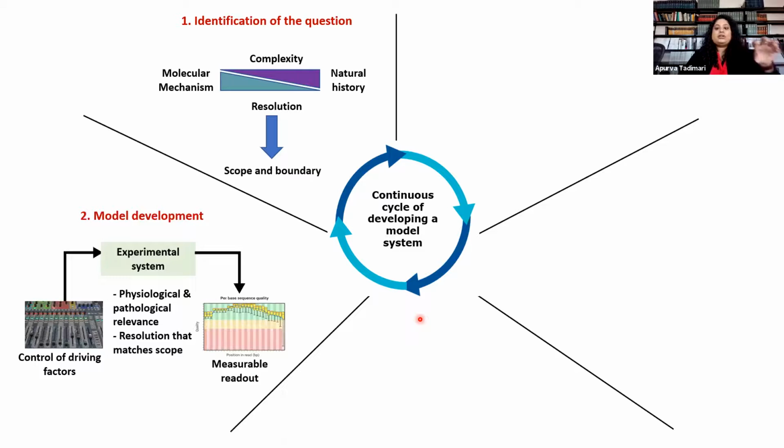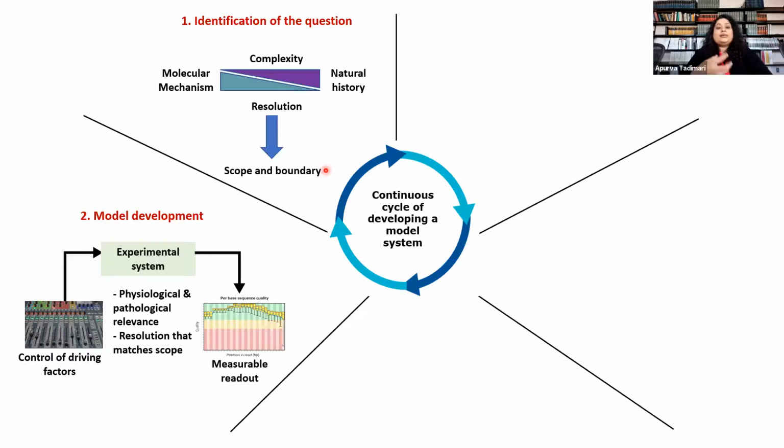Next is model building. To build a model, a physiologically and pathologically relevant system should be tailored to expand whatever you observe to the wide scope of your study. So the driving factors of the system, which is consistent with the parameters of the question you identified in your first step, is very important.